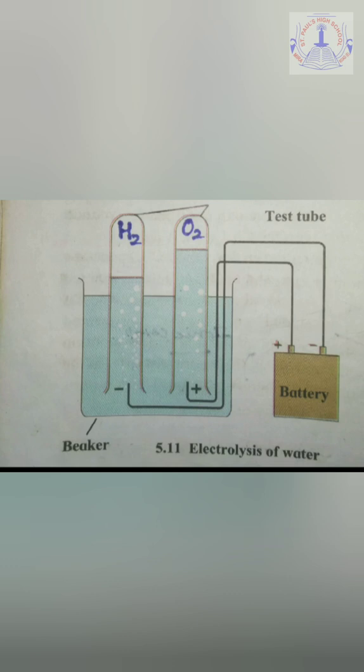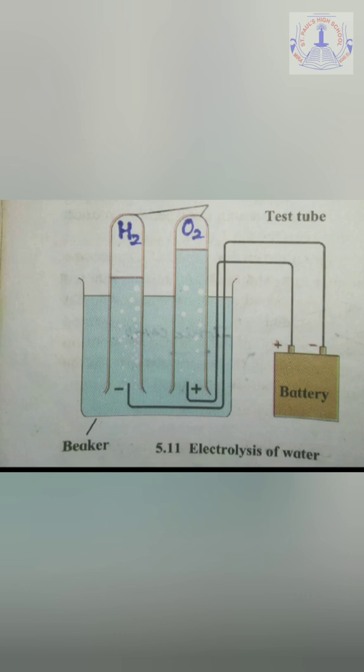When we test these gases, we find that over the negative cathode, the gas collected is hydrogen gas, whereas over the positive anode, the gas collected is oxygen gas. Hence, very clearly we can say that the amount of hydrogen gas collected is double as compared to the amount of the oxygen gas collected.